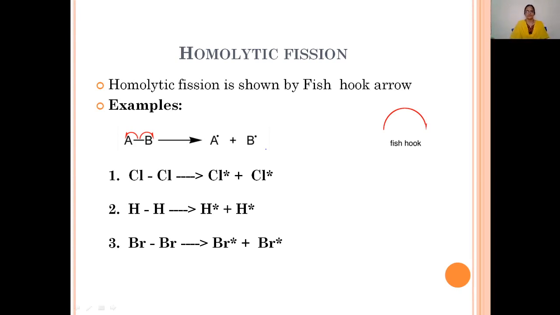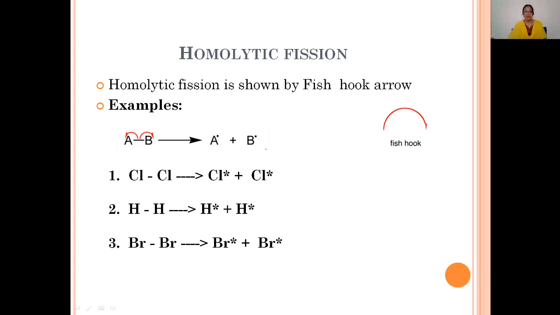Homolytic fission is generally represented by a fish hook arrow. This is a curved arrow with one line, a half arrow, so it is known as a fish hook arrow. The fish hook arrow is used to represent homolytic bond fission.